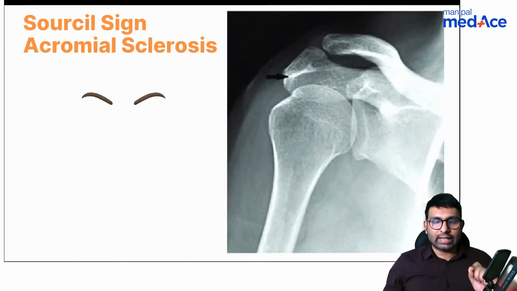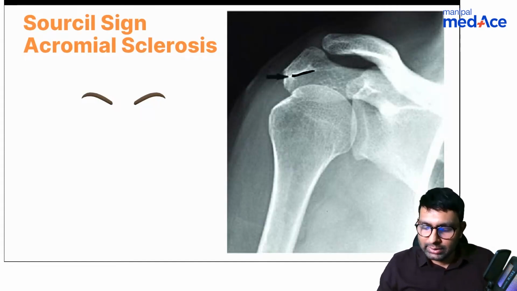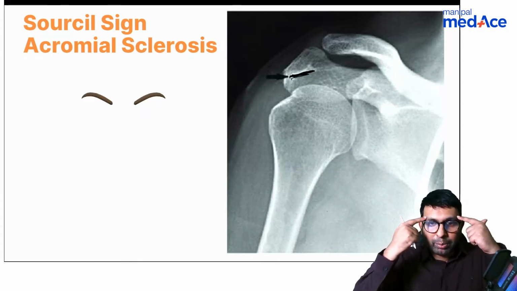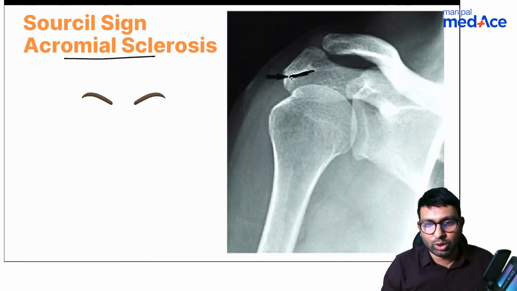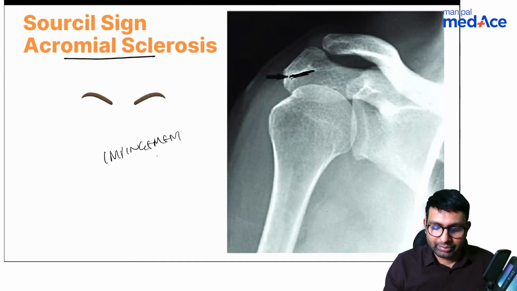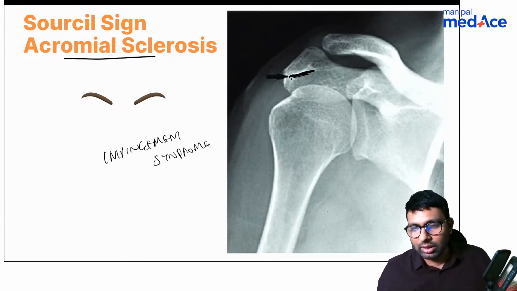And one important X-ray finding I want you to know about is in acromial syndrome. You will notice that at the subacromial tunnel, at that tunnel area, there will be this lucency, this whitening will be seen, and this whitening looks like our eyebrows. They look like eyebrows, and eyebrows are also called sourcil. So we call this a sourcil sign whenever there is acromial sclerosis, mainly seen in impingement syndrome. You will have acromial sclerosis, also called the sourcil sign. Okay, sourcil sign.